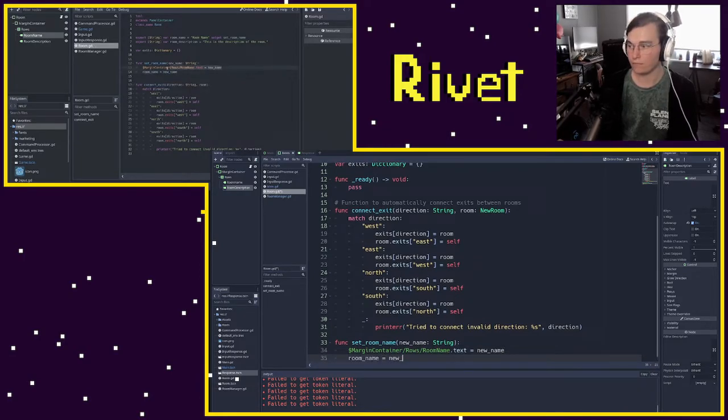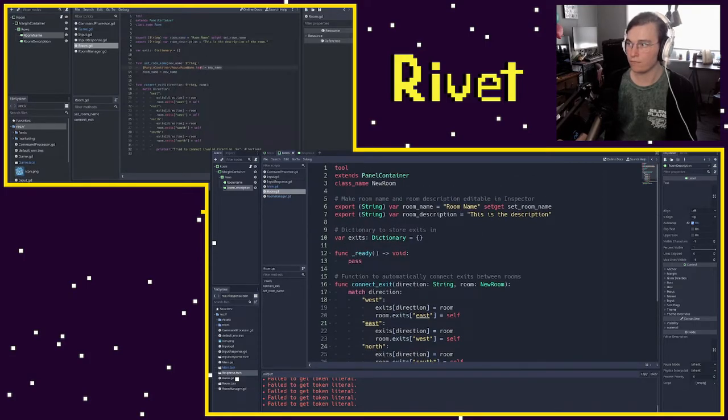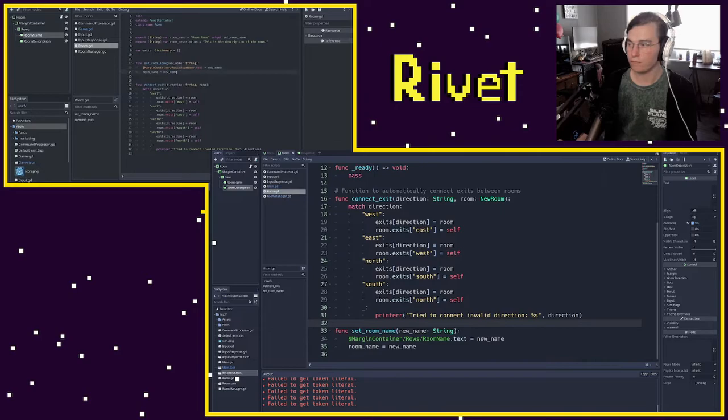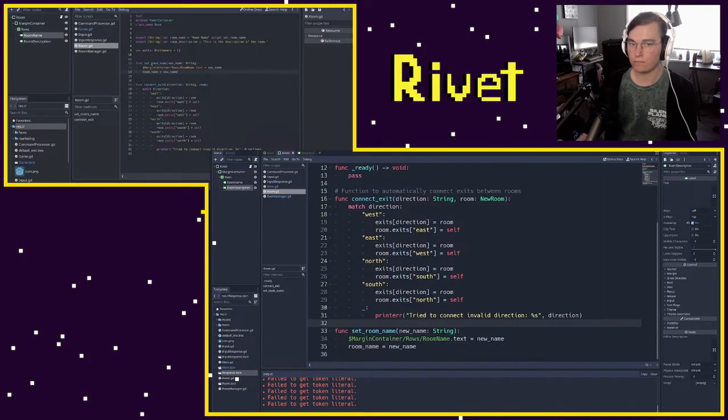So here we're saying, whenever we change our room name from the editor, because again, we're not really changing this from our game, we're only going to be changing our room names from the editor. So whenever we change our room name, call this set room function. And within this, update our room label to be the new name and update the variable itself to be the new name. It's kind of a lot trying to explain all this quickly, but hopefully in a way that makes sense. Let's actually see this in action now to make sure it's working.